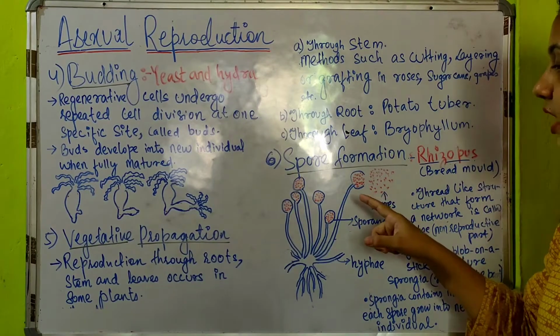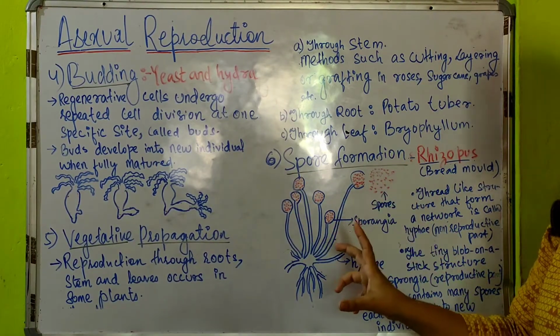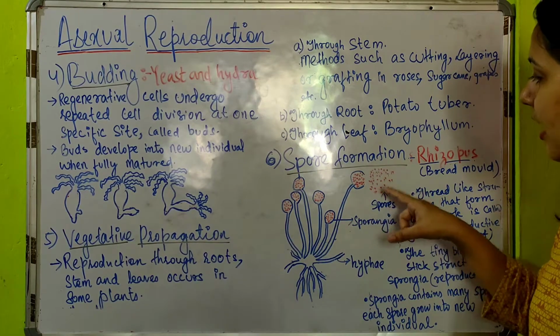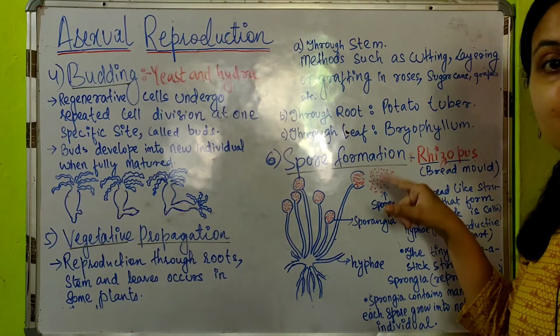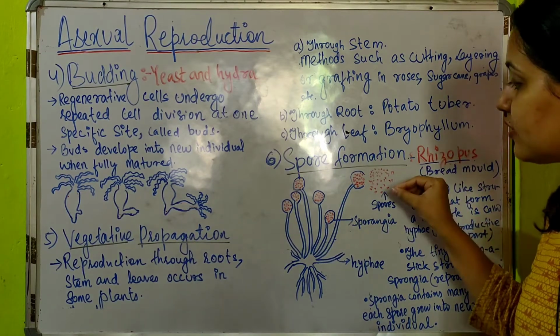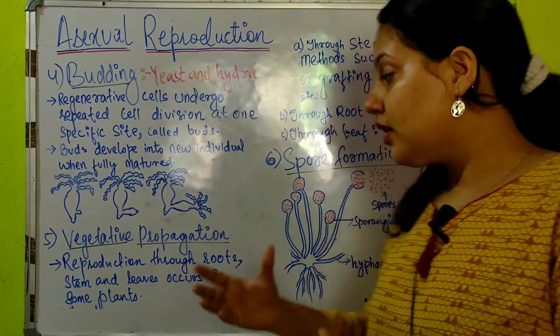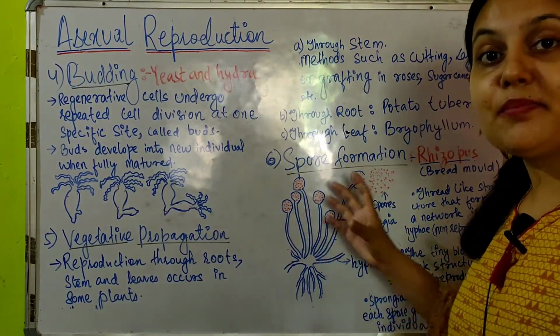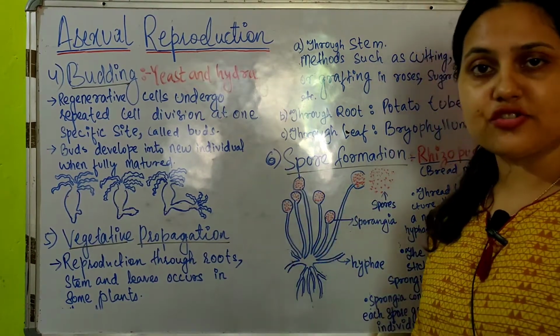Inside the sporangia there are so many spores. The sporangium bursts out and the spores are released, and each spore will live again as a new individual. They start multiplying as a new individual by forming the same kind of structure again.